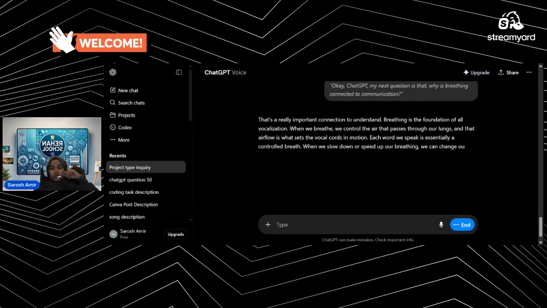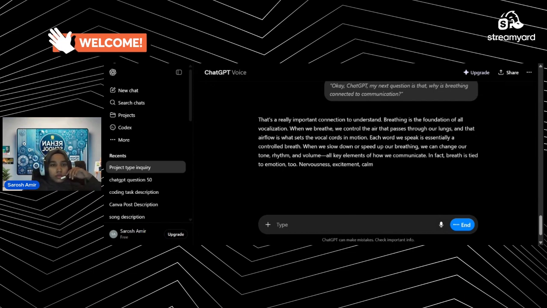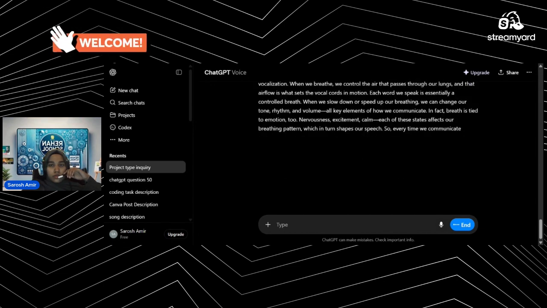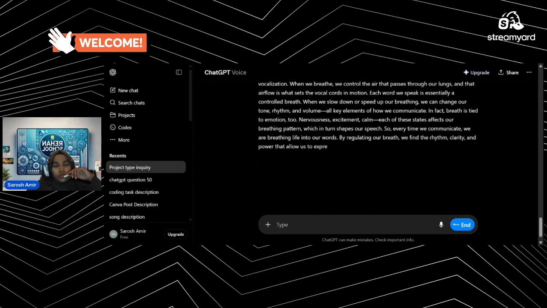When we slow down or speed up our breathing, we can change our tone, rhythm, and volume, all key elements of how we communicate. In fact, breath is tied to emotion too. Nervousness, excitement, calm, each of these states affects our breathing pattern, which in turn shapes our speech. So every time we communicate, we are breathing life into our words. By regulating our breath, we find the rhythm, clarity, and power that allow us to express ourselves effectively. Okay, that's a great answer.